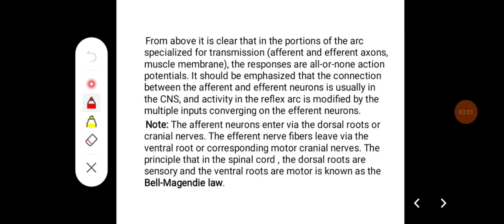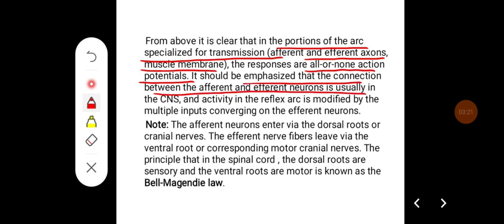From above, it is clear that the portions of the arc that are specialized for transmission, that is the afferent and efferent axons and muscle membrane, have responses that are all or none action potentials. It should be emphasized that the connection between the afferent and efferent neurons is usually in the CNS, and activity in the reflex arc is modified by multiple inputs converging on the efferent neurons.